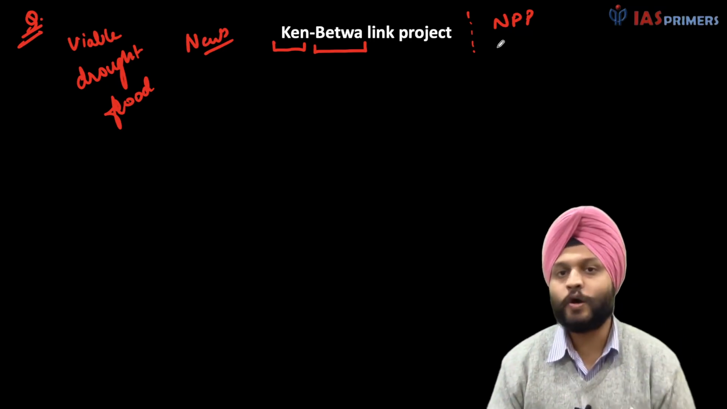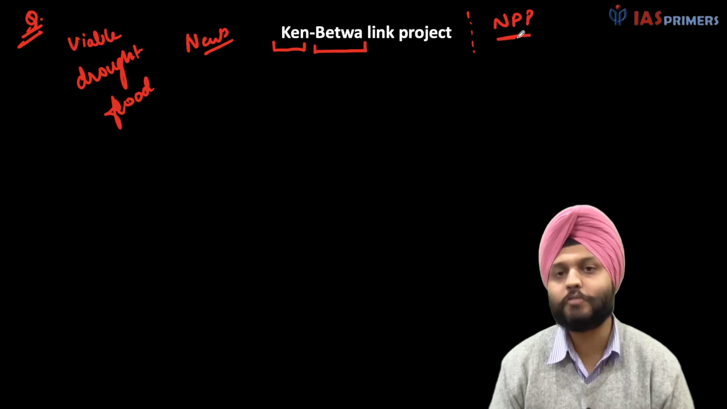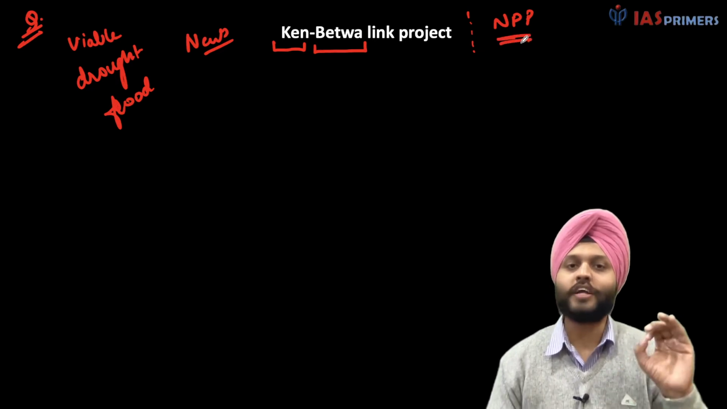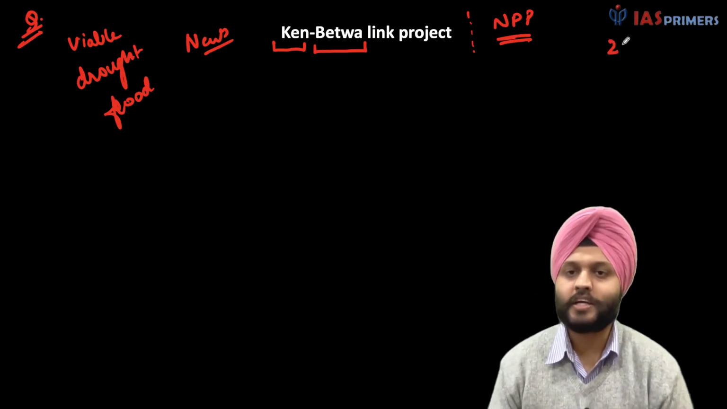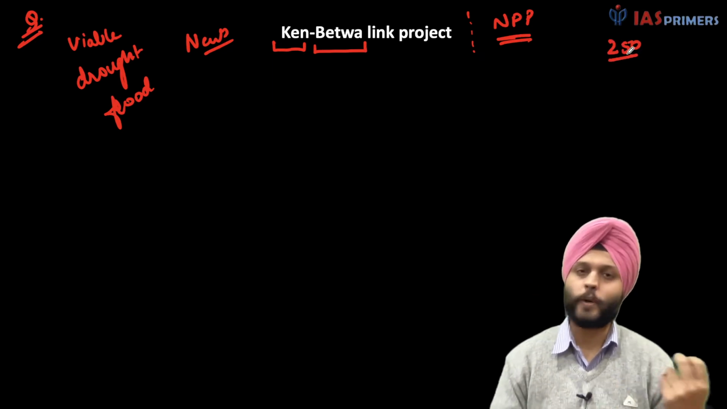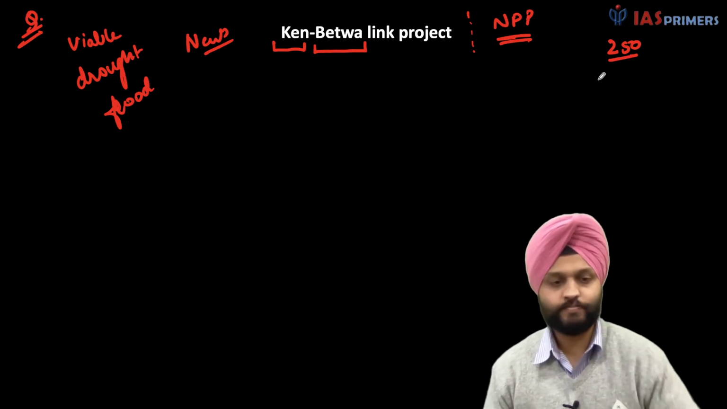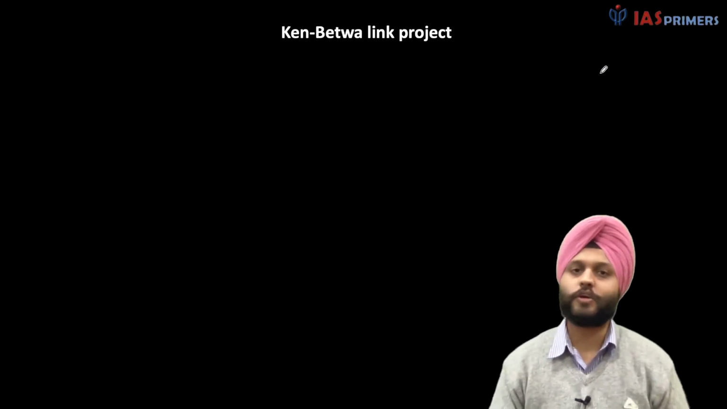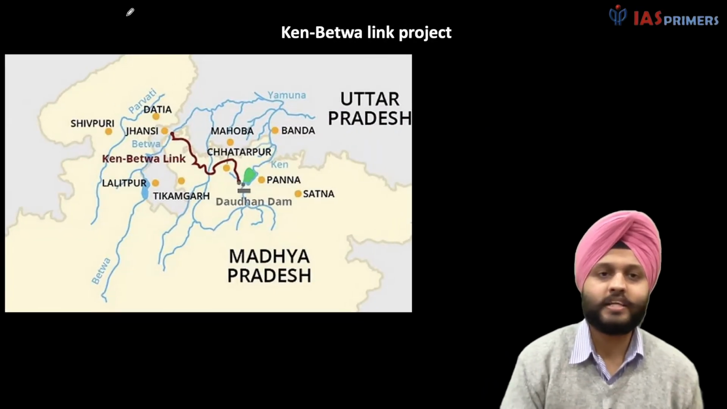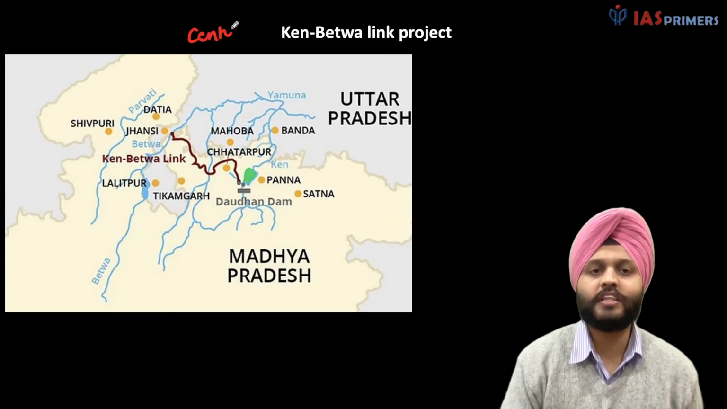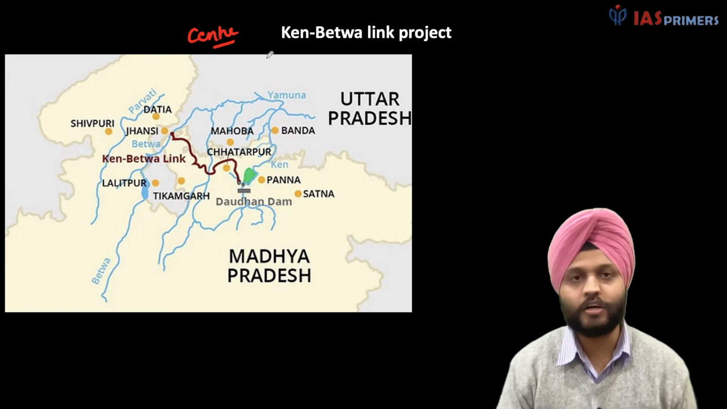Critically examine with reference to the National Perspective Plan for interlinking of river waters. Keep this question in mind, for a question of 250 words. Now let's look at what this Ken-Betwa link project is. Basically, the central government has recently given approval for funding of this project.